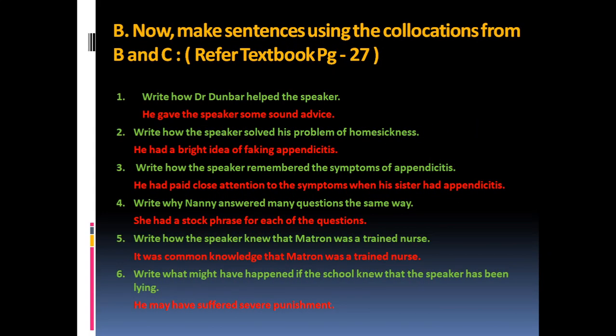Now there is another exercise given in the textbook, page number 27. What you have to do here? You have to make sentences using the collocations from B and C. See the first one. Write how Dr. Dunbar helped the speaker. You have to use the above collocations and complete this exercise. So what is the answer for the first one? He gave the speaker some sound advice. So what is the collocation in this sentence? The collocation is sound advice. Similarly, please go through the rest of the sentences.